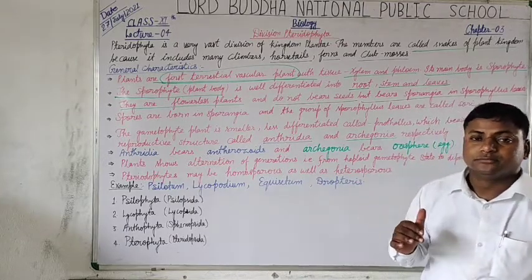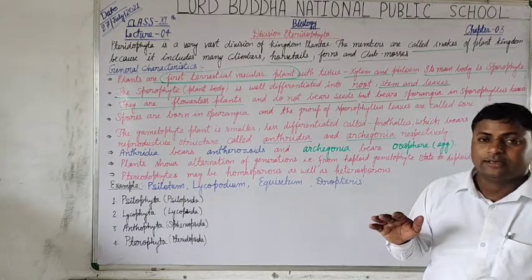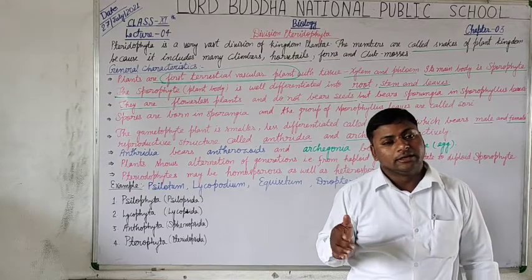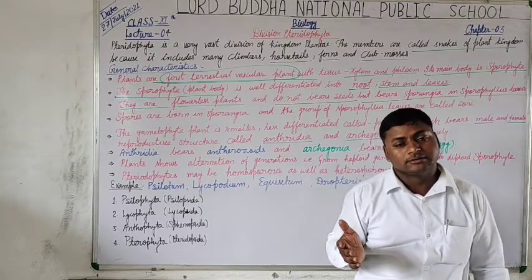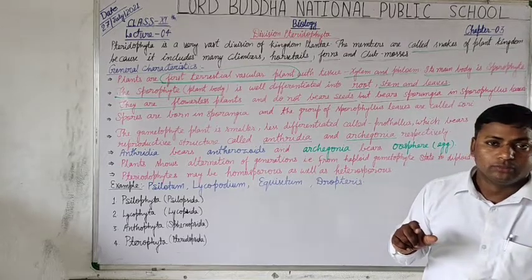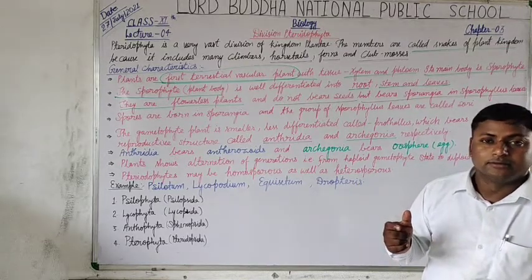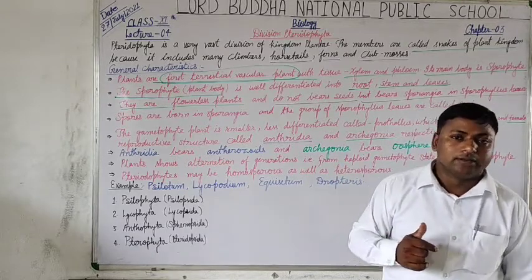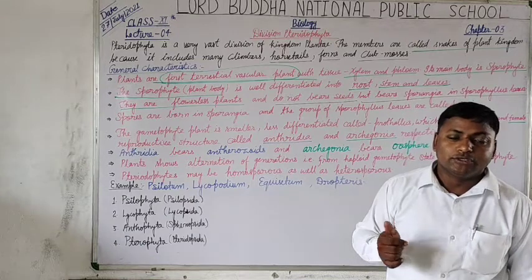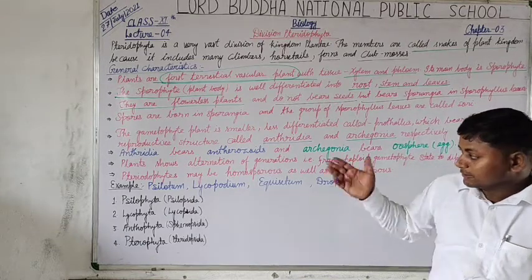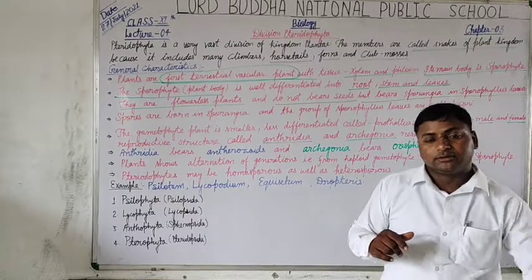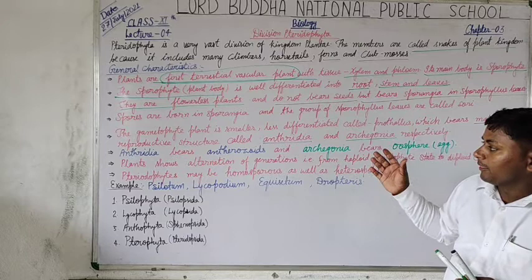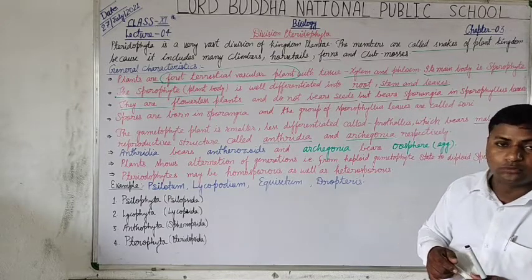The antheridium, it means the male reproductive organ, produces anthrozoites, whereas the female reproductive organ of the member plants, it means archegonia, produces oospheres. Let's discuss their gametophytic phase, but before that we are going to discuss the spores.